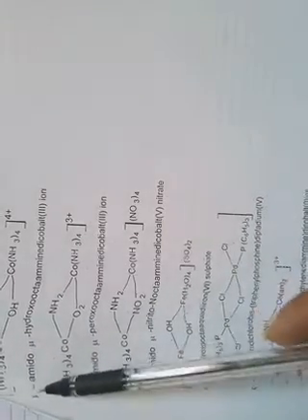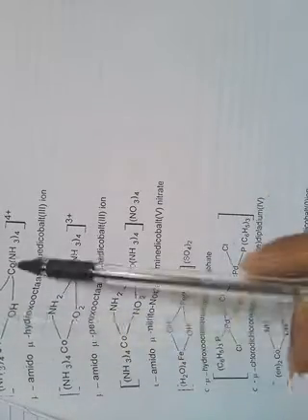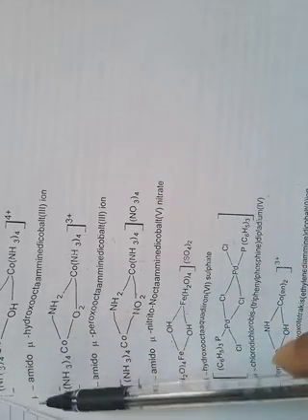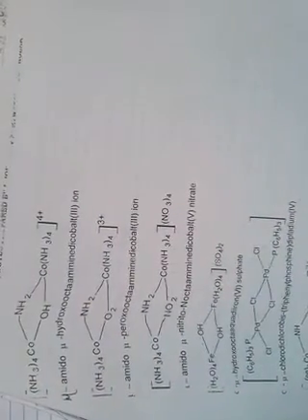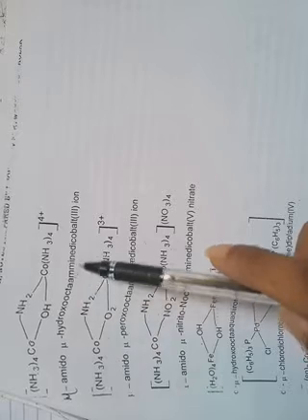Here we have some bridging compounds as examples. Mu means there is a bridging between these two cobalt atoms. The bridging should be indicated by the mu. So mu-amido, mu-hydroxo-octaammine.